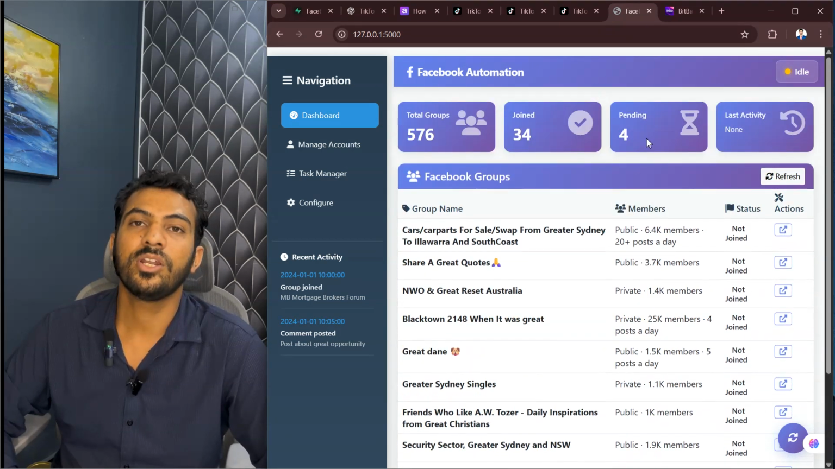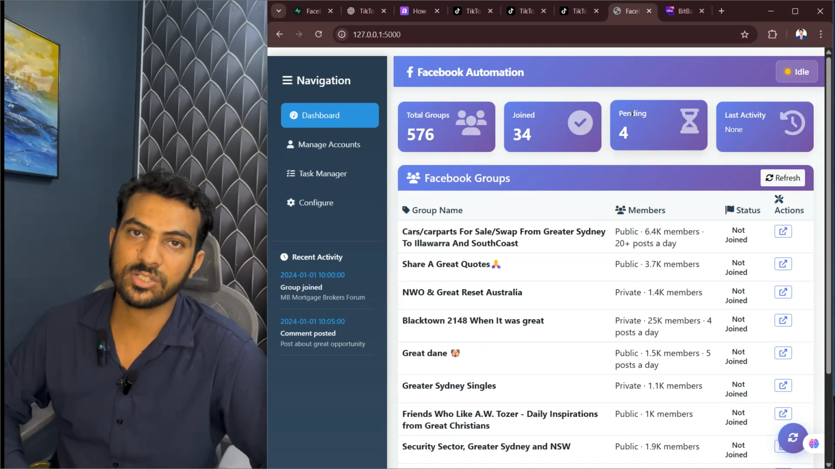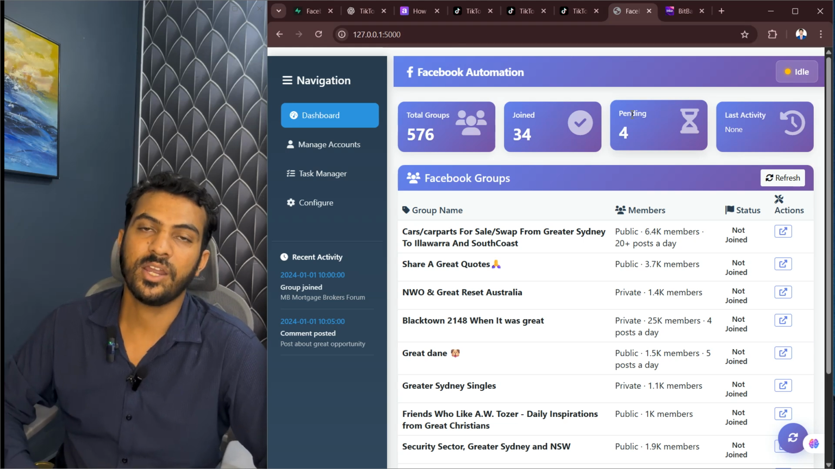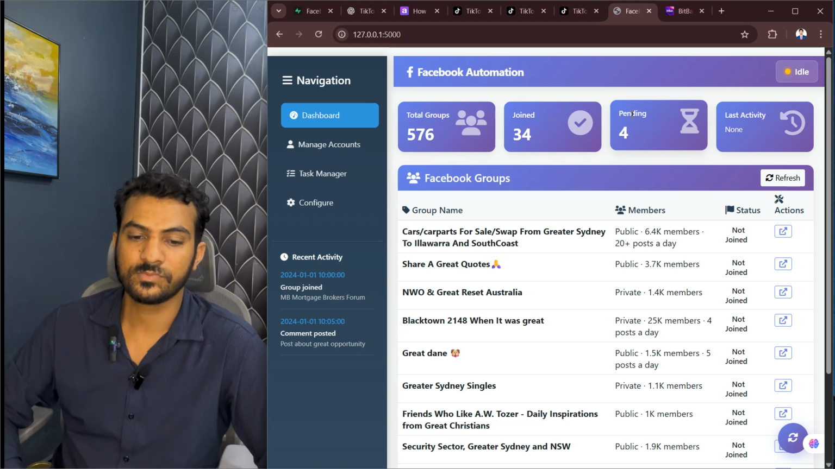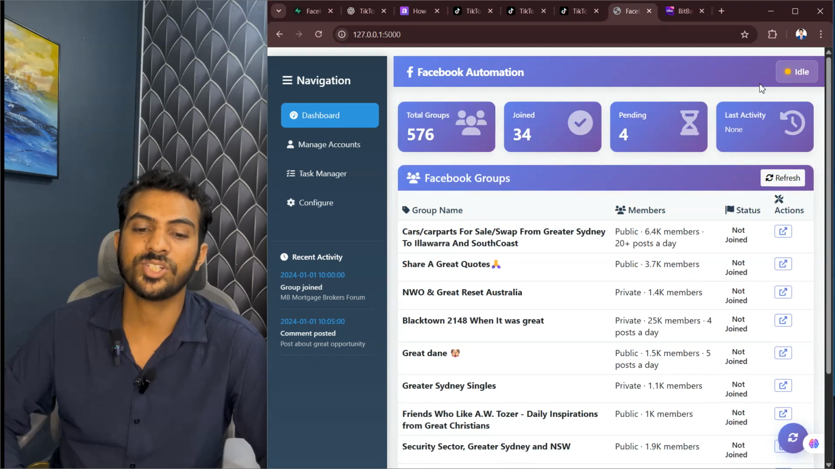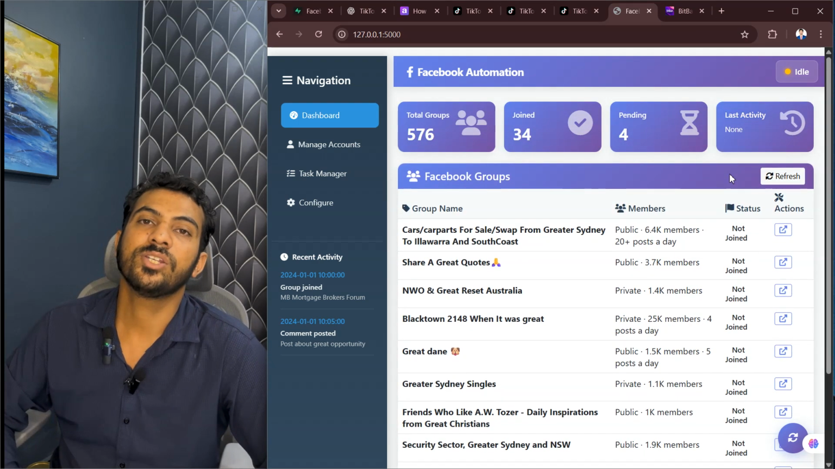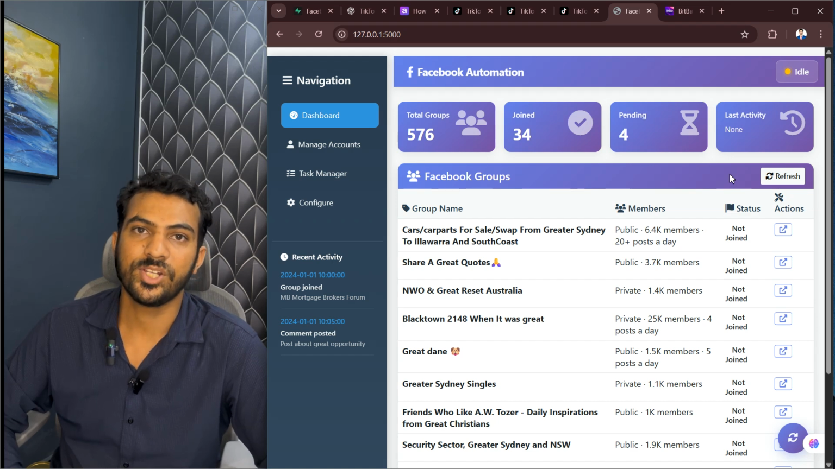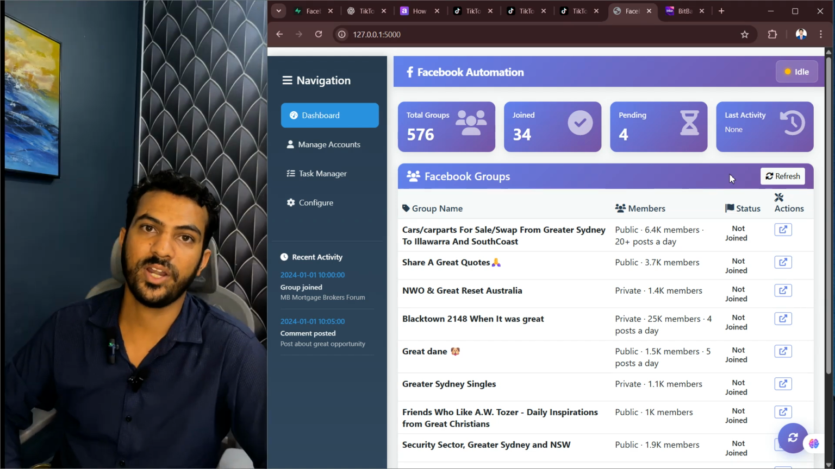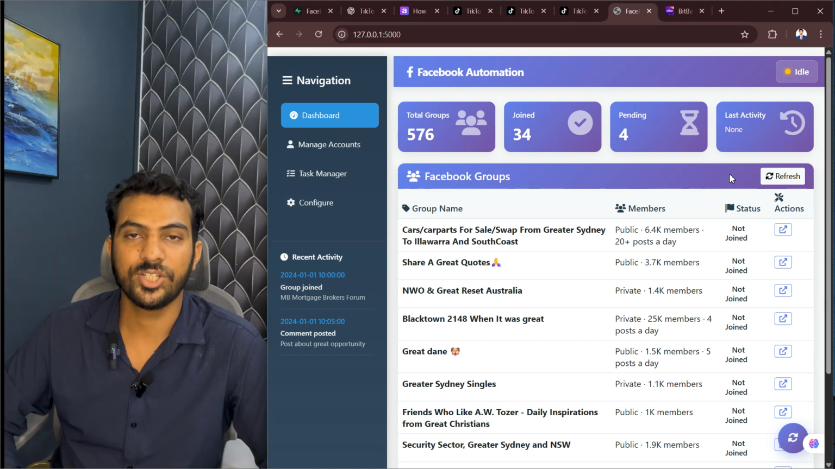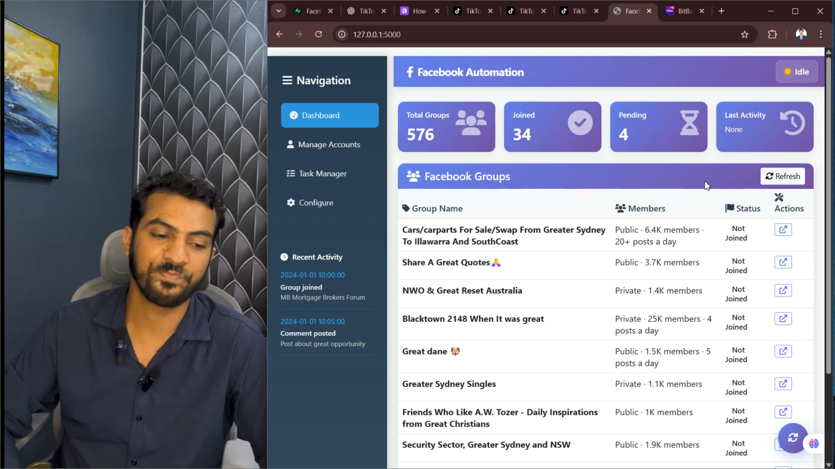But if we click the join button of a private group, it asks us a few questions related to joining, and we need to wait for the admin to allow us in. The last activity is the main section that tells us about the actions we performed recently in our automation, like posting a comment or scraping groups. Recently we have performed no activity, so we are seeing none.